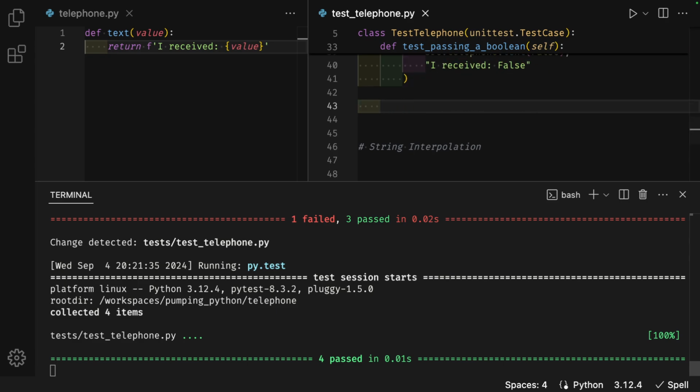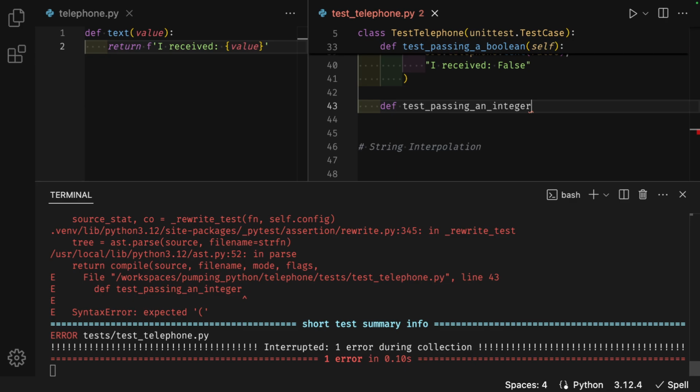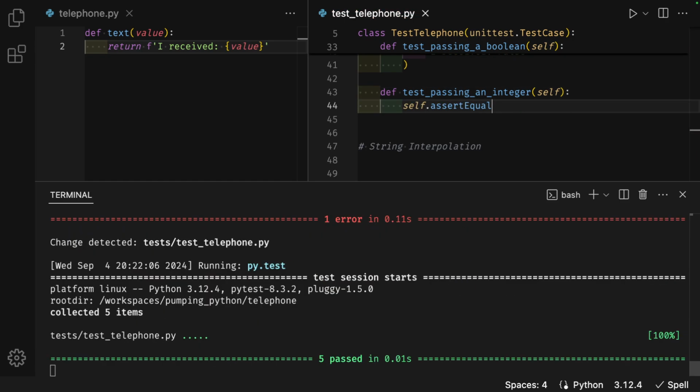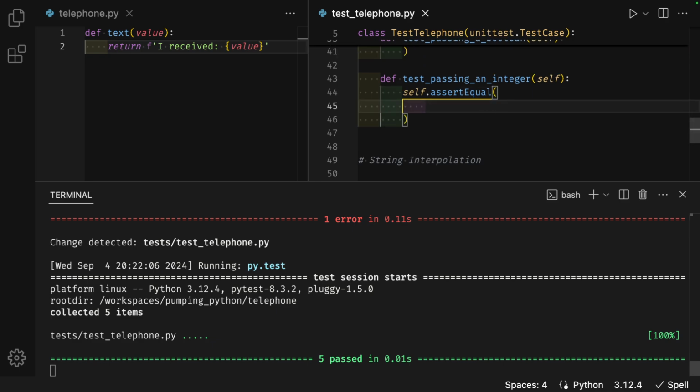Enter twice, backspace. def test_passing_an_integer, parentheses, self, colon at the end. Enter, self.assertEqual, parentheses, enter, source.telephone.text.